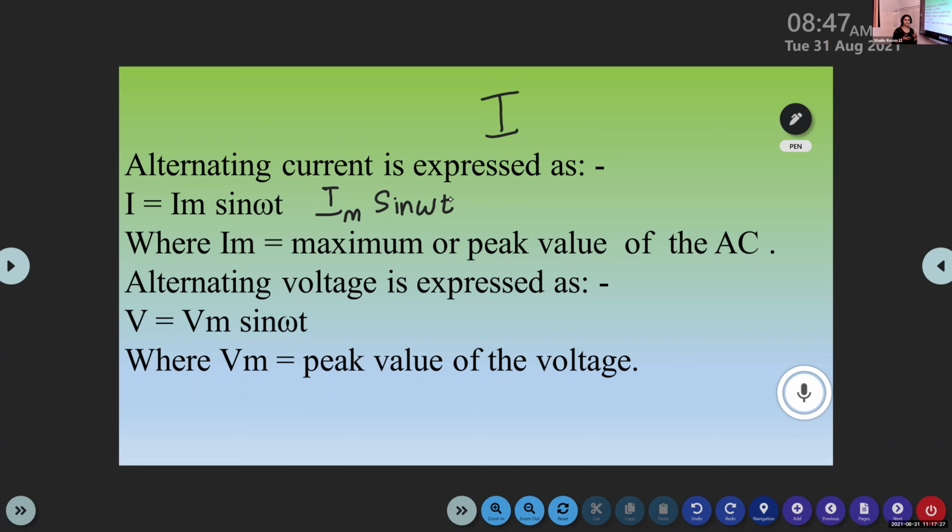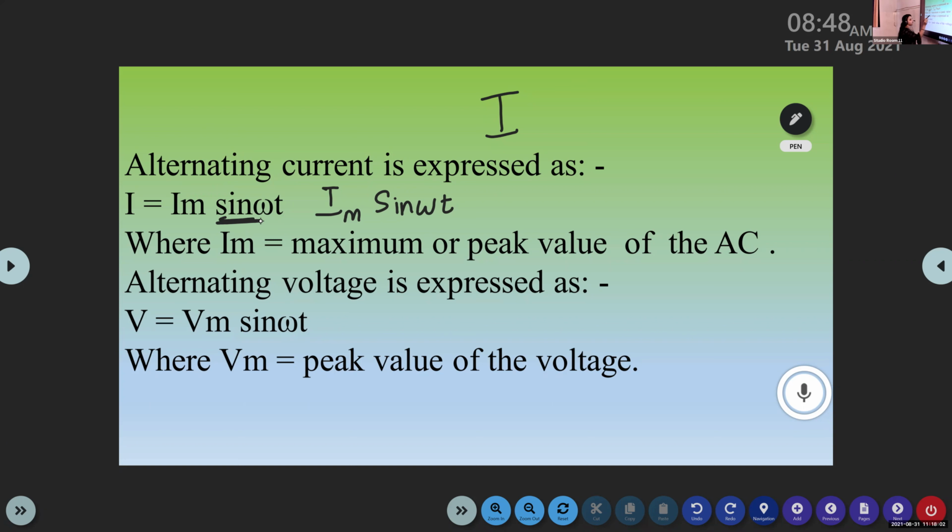So when we are discussing alternating current, instead of the letter I, we are going to use Im sine omega t. Im sine omega t represents the alternating current, because as we said earlier, alternating currents are those currents that vary just like a sine function with respect to time. That is why we are introducing a sine term into the representation of alternating current. That is why I is equal to Im sine omega t.